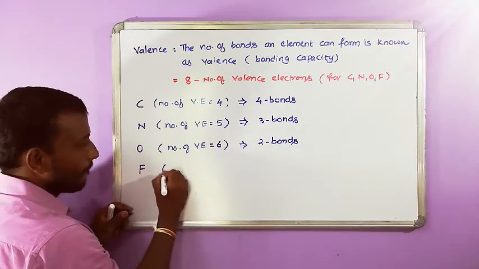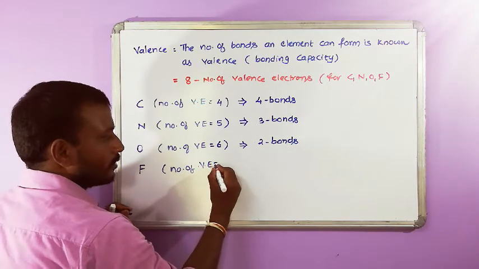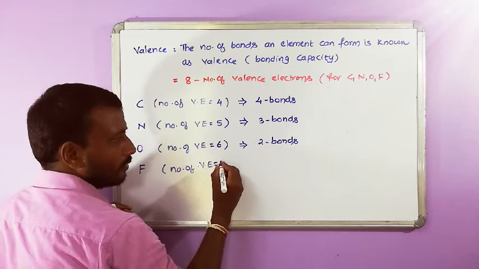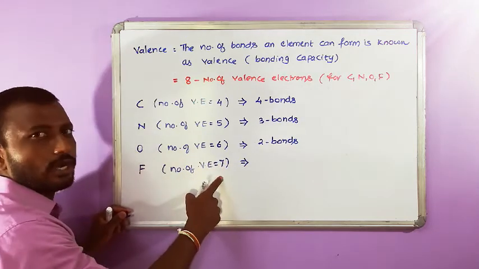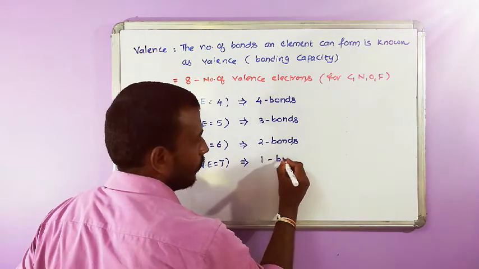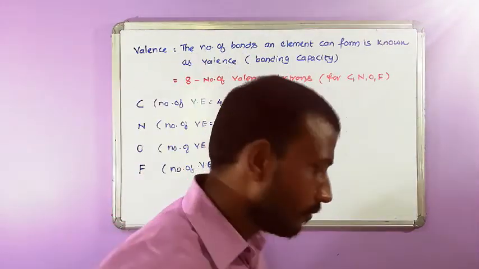Fluorine: the number of valence electrons is equal to 7. So 1 electron short of 8. Therefore it is going to form only 1 bond. It requires 1 electron, that's why it needs to form 1 bond.